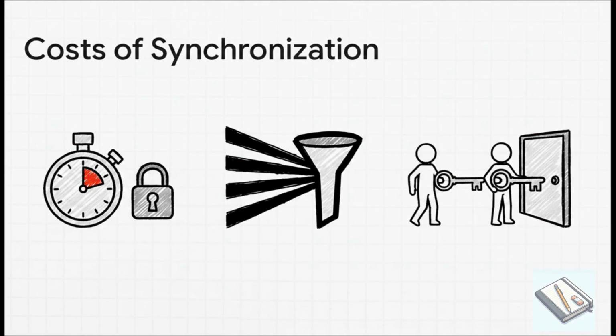So what are the costs? Well, first, just the act of grabbing and releasing a lock takes time. It costs CPU cycles. Second, if you go overboard and synchronize everything, we call that over-synchronization, you completely kill the parallelism you were trying to achieve in the first place. And third, you can create some truly gnarly new bugs, like a deadlock, where two threads grind to a halt because each one is waiting for a lock that the other one is holding.